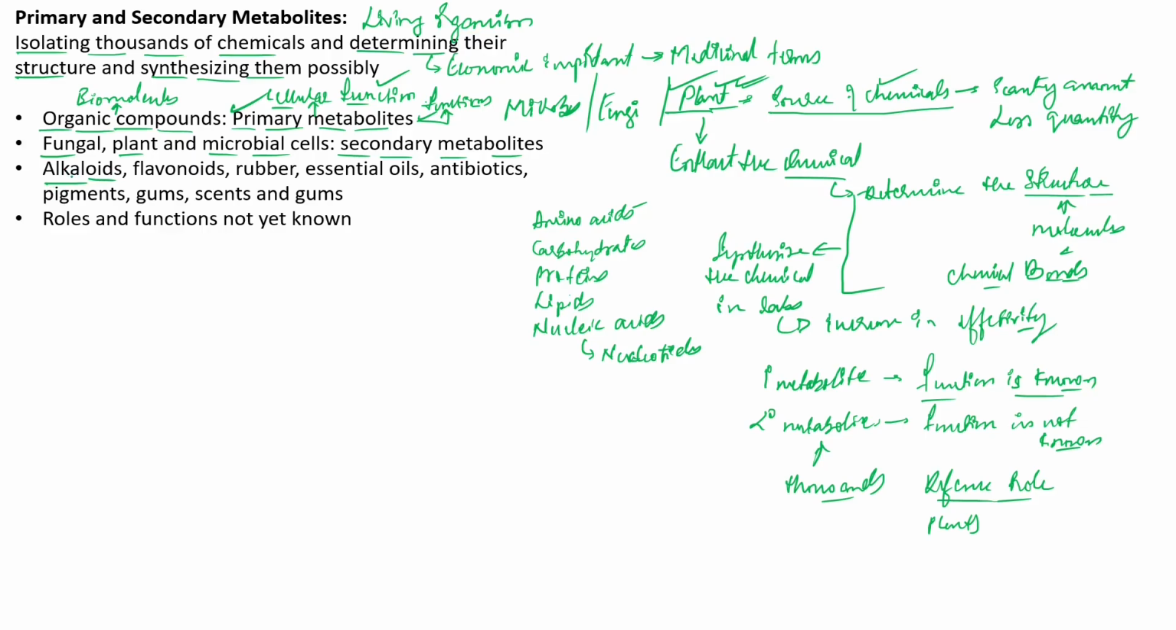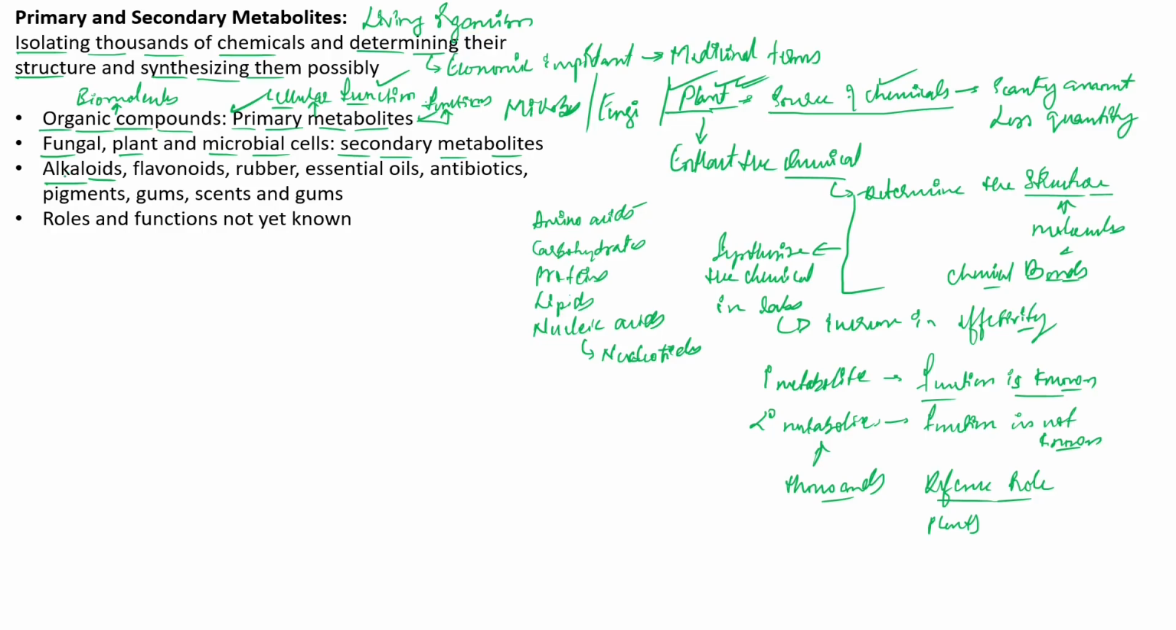Why? Because plants, unlike animals, cannot move from one place to another. They are fixed and live in only one particular region. So there may be a threat from the herbivores. Herbivores are the organisms which mainly feed on the plants, right?